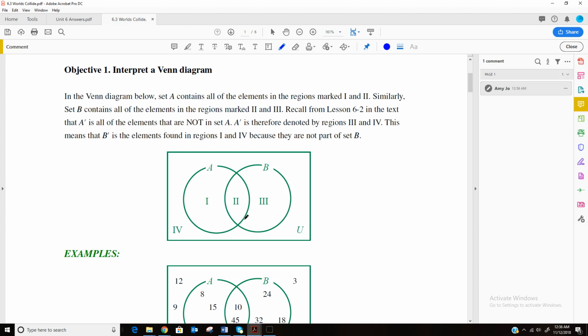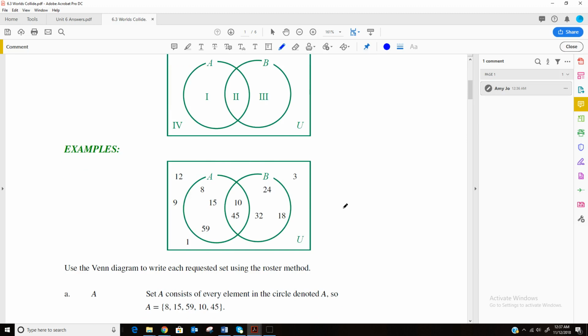So in a Venn diagram, this one in particular, you have a circle that's listed as A. So this is the set of everything that's in A. This would contain everything that's in the set of B. And then anything that's in common with them would go here. So if a number or an element is in both set A and set B, we would put it here in the intersection of the two. Anything that's not in A or B, but it's in what's called our universal set, we would put on the outside.